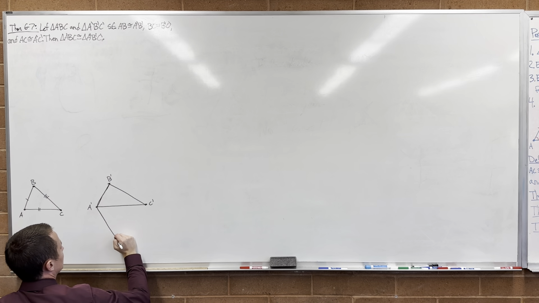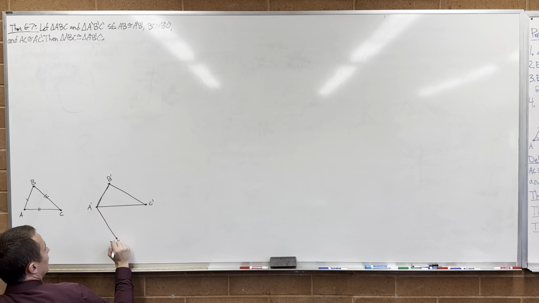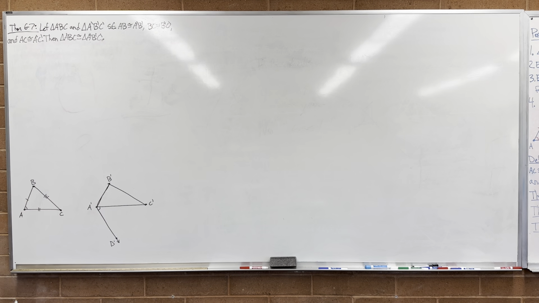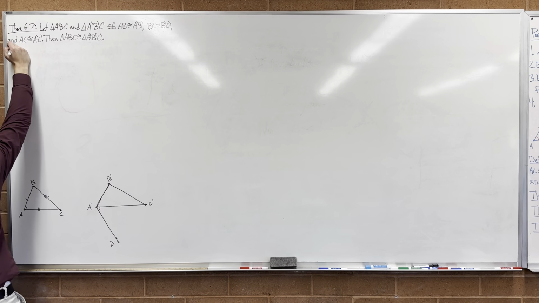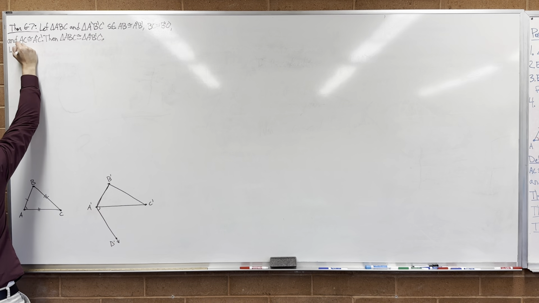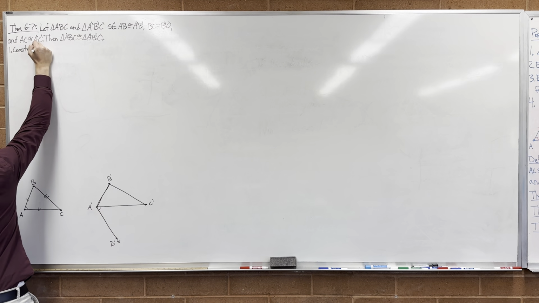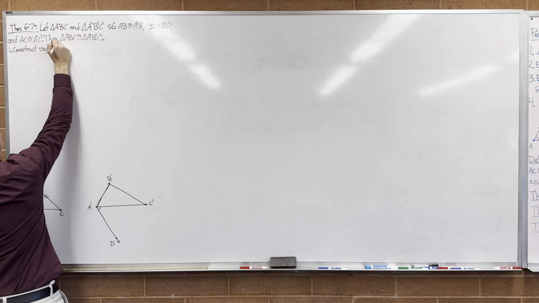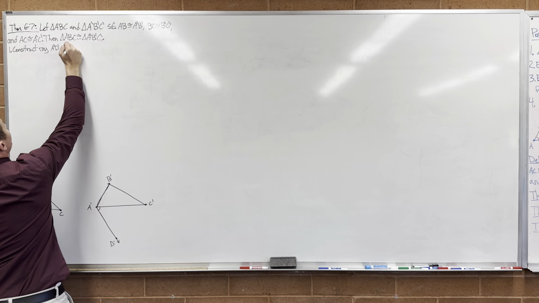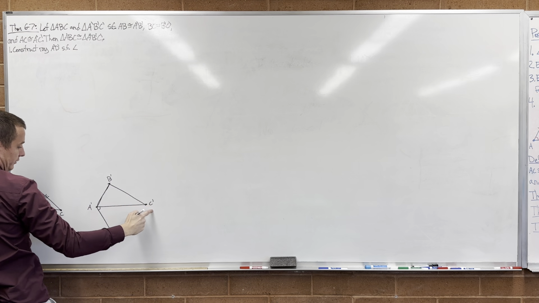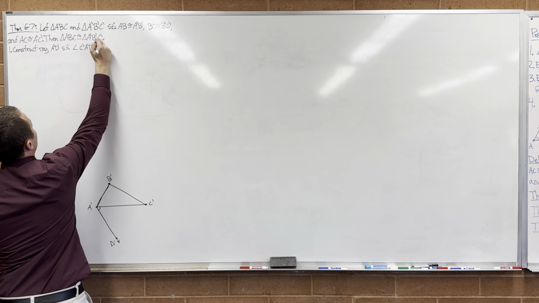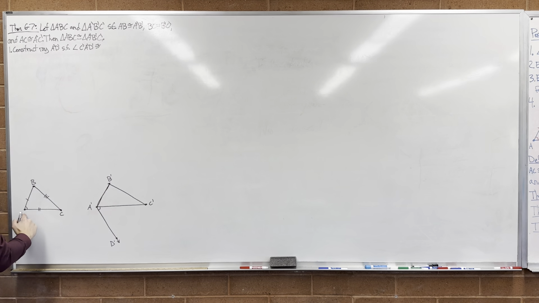Put a ray here, going to some point D prime, we don't know, so that this angle is congruent to this angle. Okay, so 1: construct ray A prime D prime such that angle C prime A prime D prime is congruent to angle A.